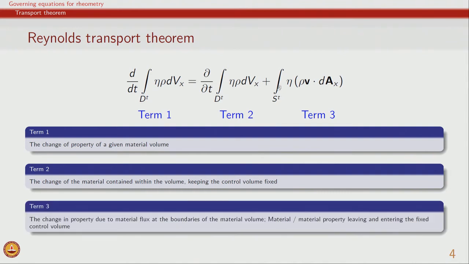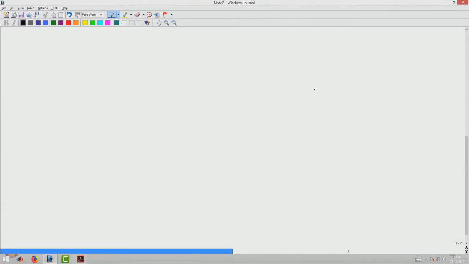And then the third term is effectively the flow of that particular quantity, because rho v times dA tells us how the material volume itself is changing. For example, if we take a material volume, with superscript t, and its area is given by S superscript t, and we take any one particular point, at that point this is the unit normal, and n dA is this elemental area.